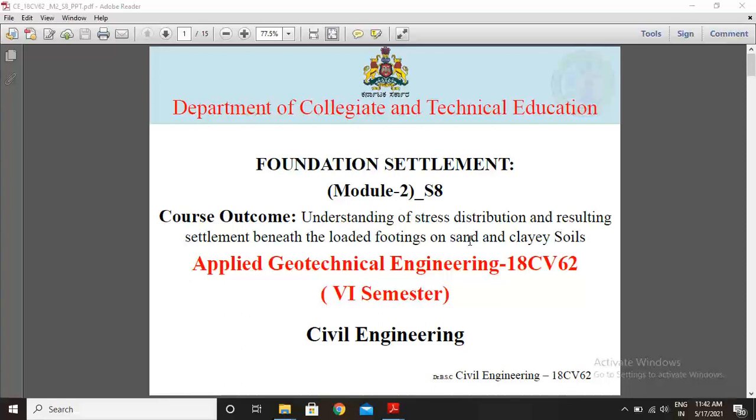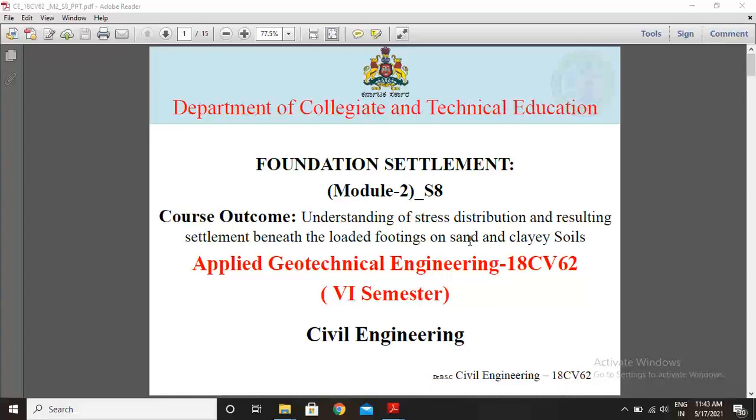Today I want to start session 8 of module 2. The title of module 2 is foundation settlements. This is the second phase of module 2. In the earlier class we discussed shearing strength and stress distribution in soils.